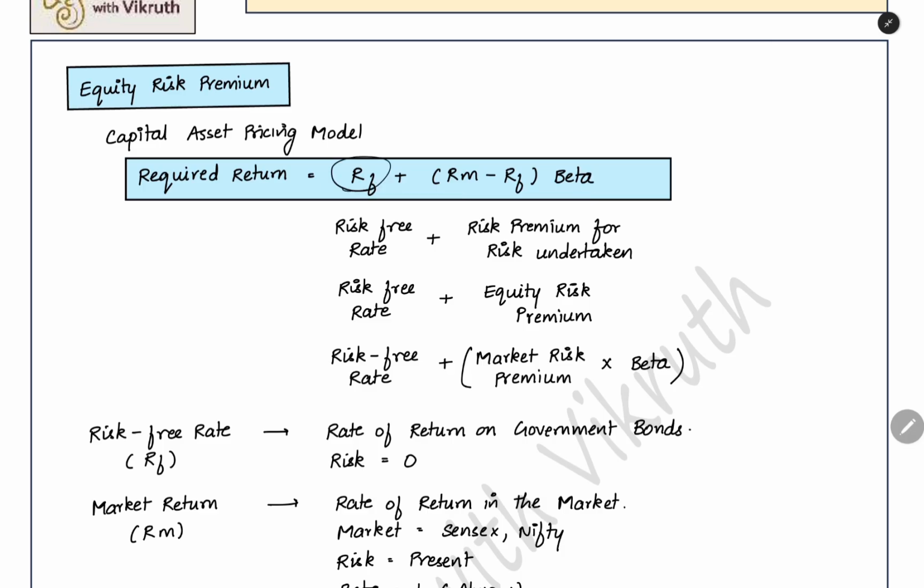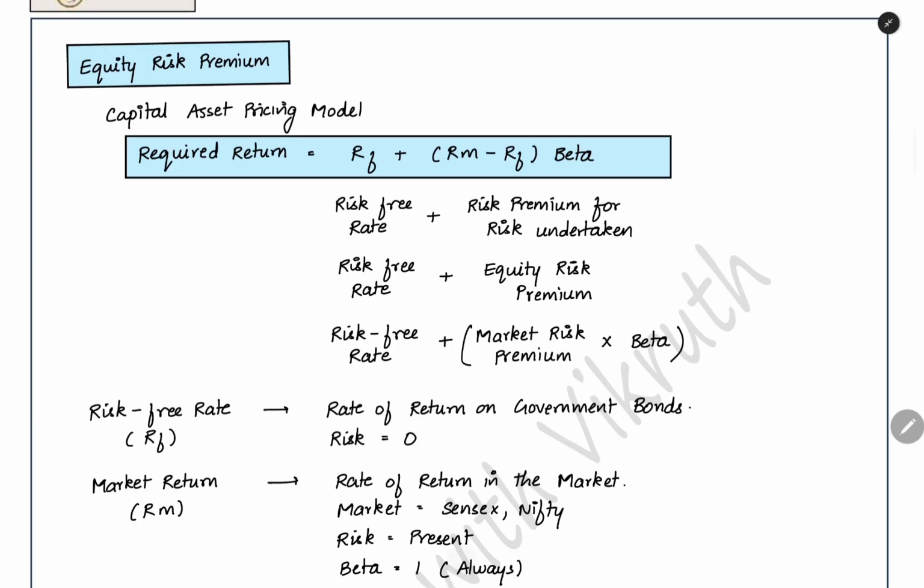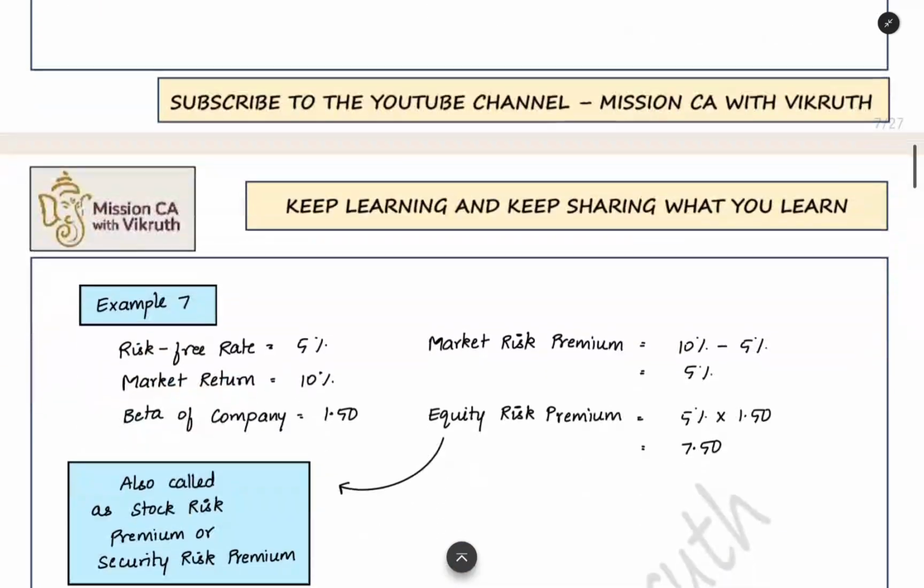You have to substitute in this equation and add this all to get the required rate of return. This is the required rate of return of the equity investor. So that's all about the capital asset pricing model.